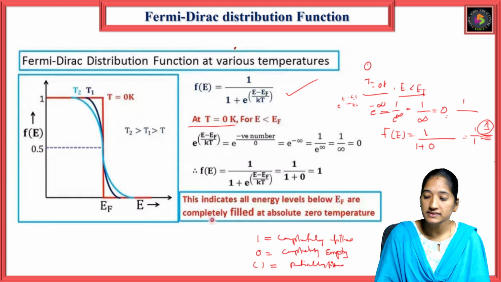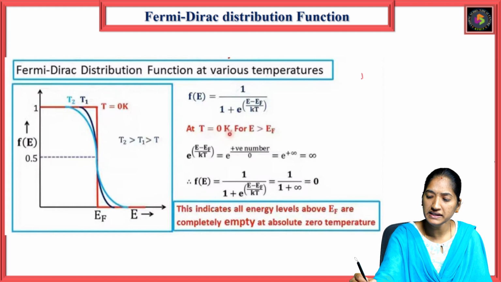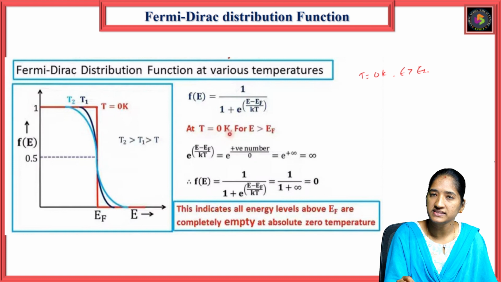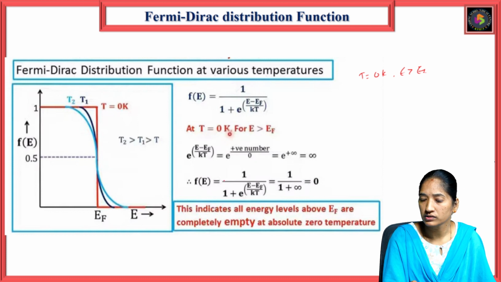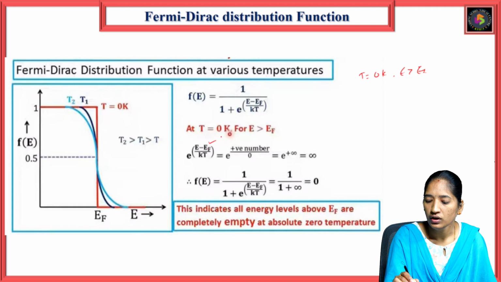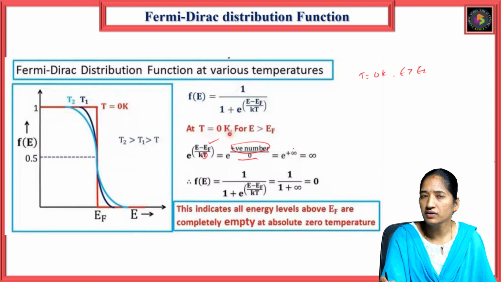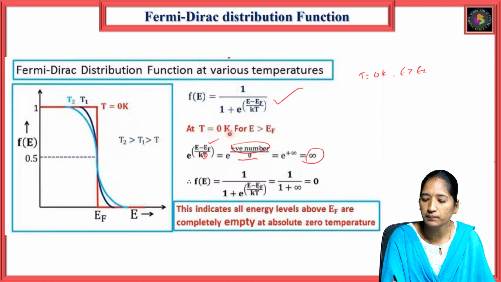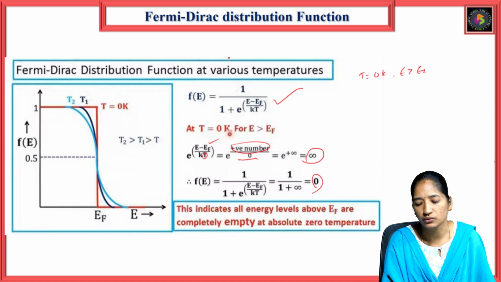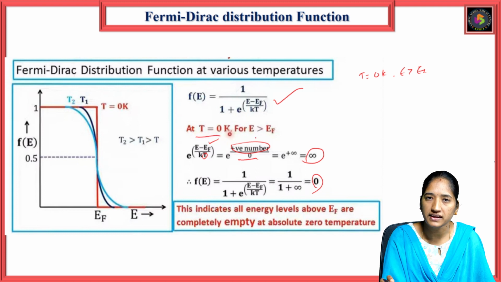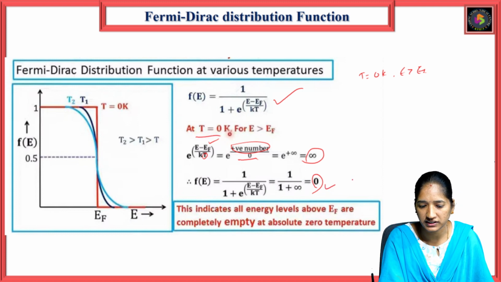So let us take the second case: T is equal to 0, E is greater than EF. So what happens? E value will be more, so this value will be very small, so the positive value divided by T, which is 0, gives e power infinity equals infinity. This infinity we can substitute in this equation: 1 by 1 plus infinity. We can add any number to infinity and we will still get infinity. Something by infinity we can write as 0. So for T equal to 0 and E greater than EF, we get the Fermi-Dirac distribution function value 0.